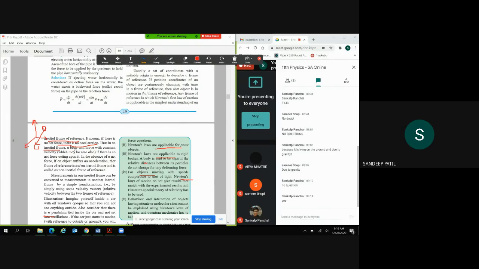So in this inertial frame, a body will move with constant velocity, or it will be at rest, unless some force is applied.